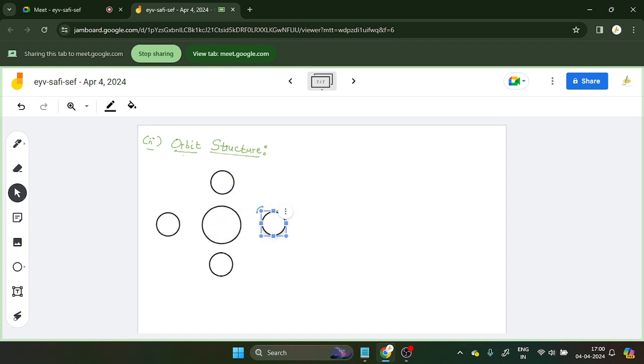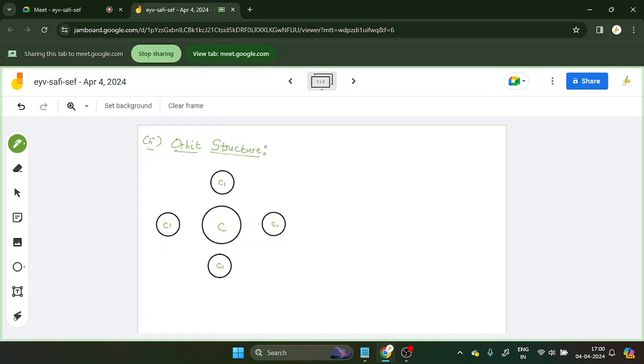Clear what I'm trying to do? Now this is C, carbon. This is Cl, this is Cl, this is Cl, and this is Cl. Right?